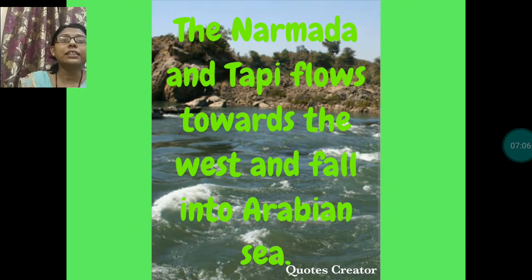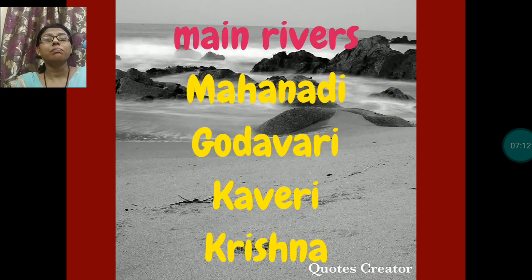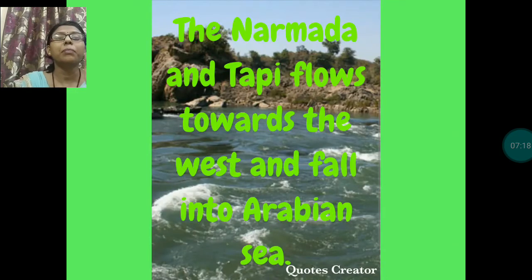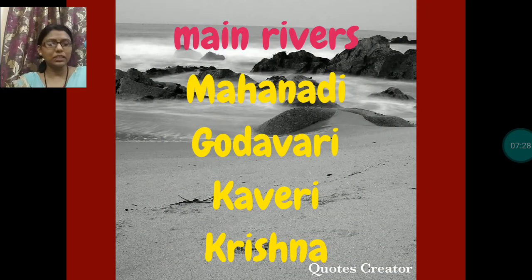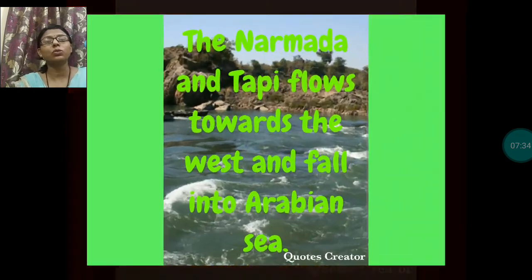Narmada and Tapi, those rivers, and Krishna, Kaveri, Mahanadi, Godavari. Sorry, these rivers flow through the east. Here these rivers flow through the east, and these rivers flow through the west.